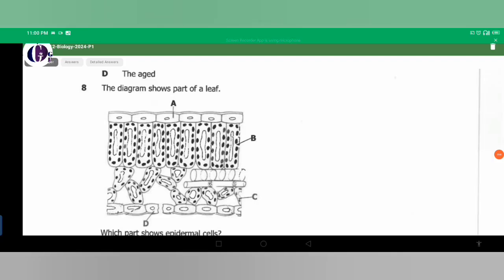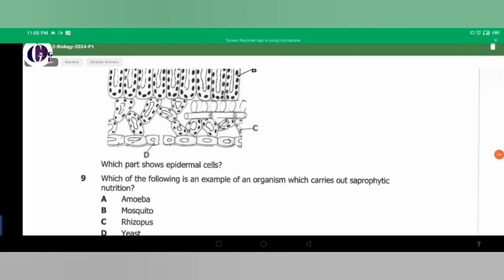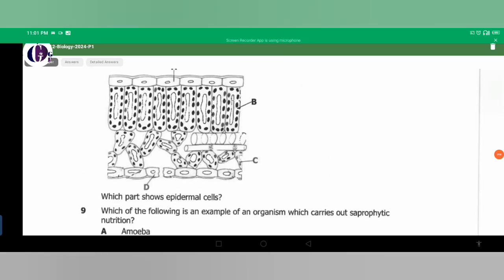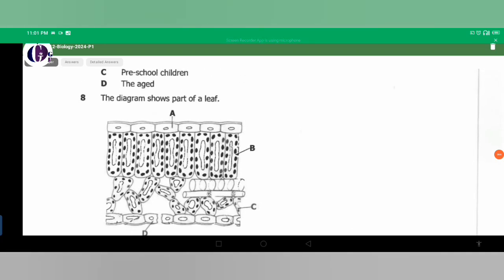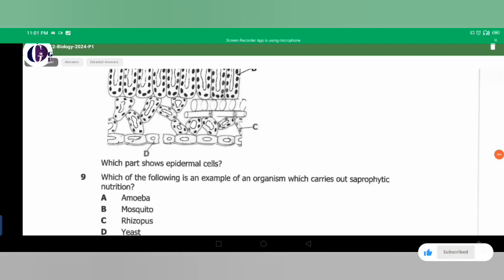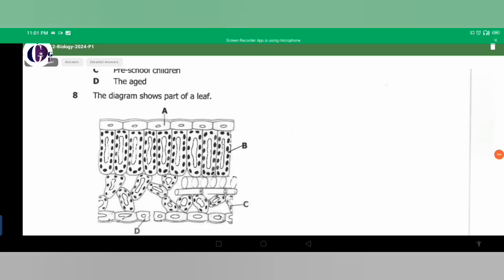They're saying the diagram below, the one you can see here, shows part of the leaf. So we see A representing the epidermal cells, B representing the palisade cells, C representing the spongy cells, and D lower epidermal cells. Now what is the question saying? Which part shows epidermal cells? Epidermal cells. So there you see that A is the correct one, because D is a guard cell up near the stomata. So the answer is what? Is A here. And then D, you can see there's an opening there, and that is the stomata. So D is the guard cell. So the answer in this case is A. Question number 8.